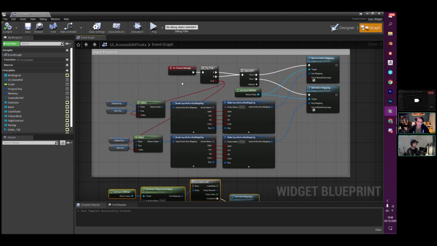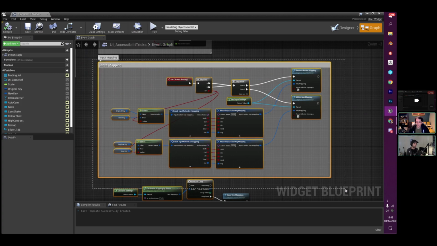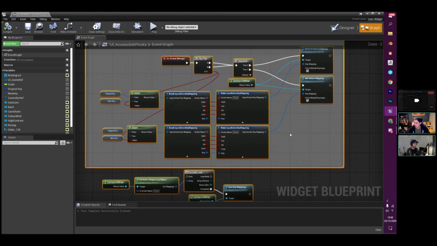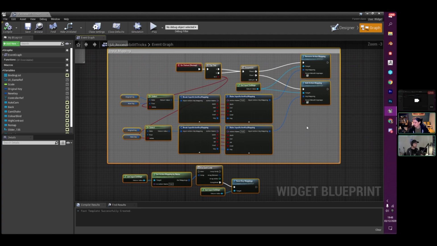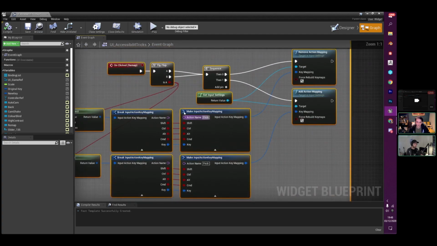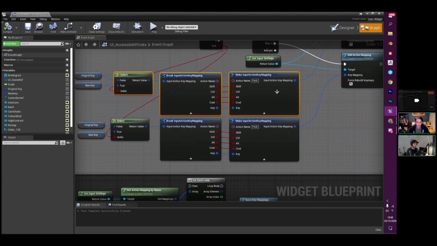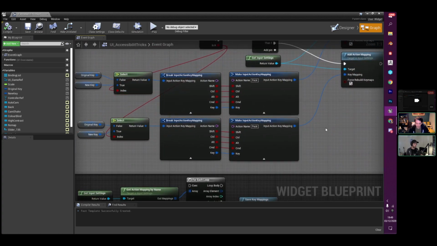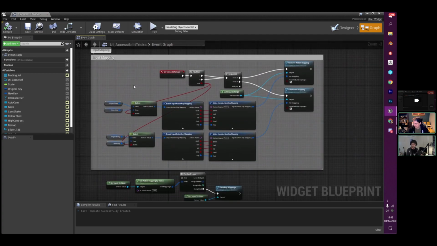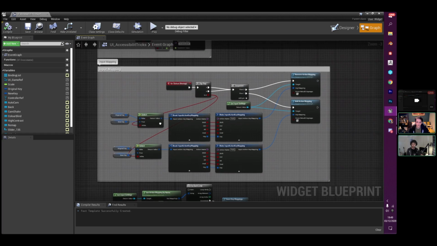And this is really easy on this side of things. The most difficult thing is going through the grunt work of setting up all of the UI in order to get that to work. So for this particular one, all I'm doing is remapping my peck action name, which does that kind of peck on the ground, from the left mouse button to the right mouse button. So it's an arbitrary thing, but it's a nice and easy thing to get working. Like I said, the difficult thing is actually going through and setting up the functionality for it.